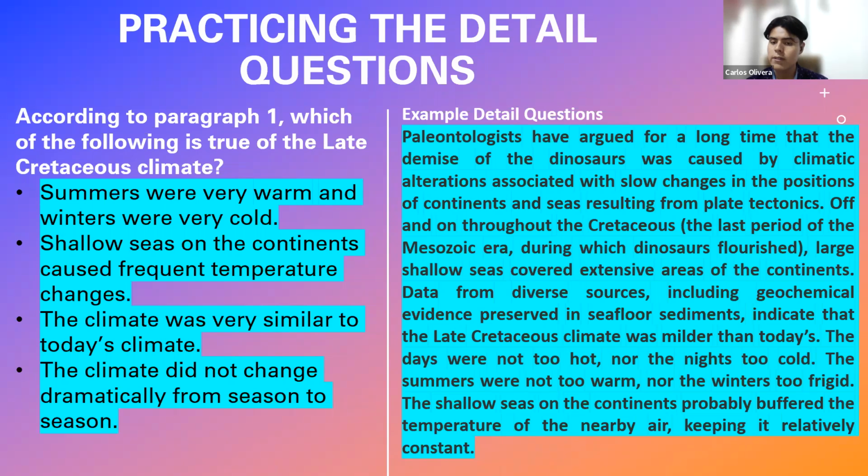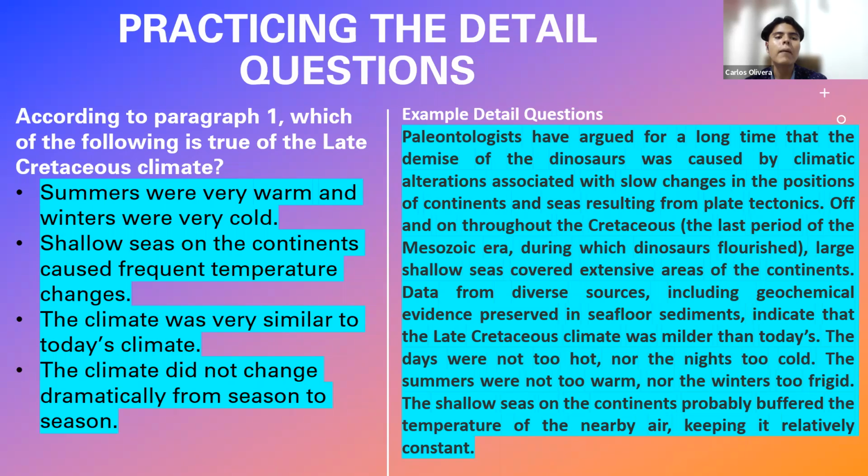Data from diverse sources, including geochemical evidence preserved in seafloor sediments, indicate that the late Cretaceous climate was milder than today's. The days were not too hot, nor the nights too cold. The summers were not too warm, nor the winters too frigid. The shallow seas on the continents probably buffered the temperature of the nearby air, keeping it relatively constant. Well, that is a reading passage.